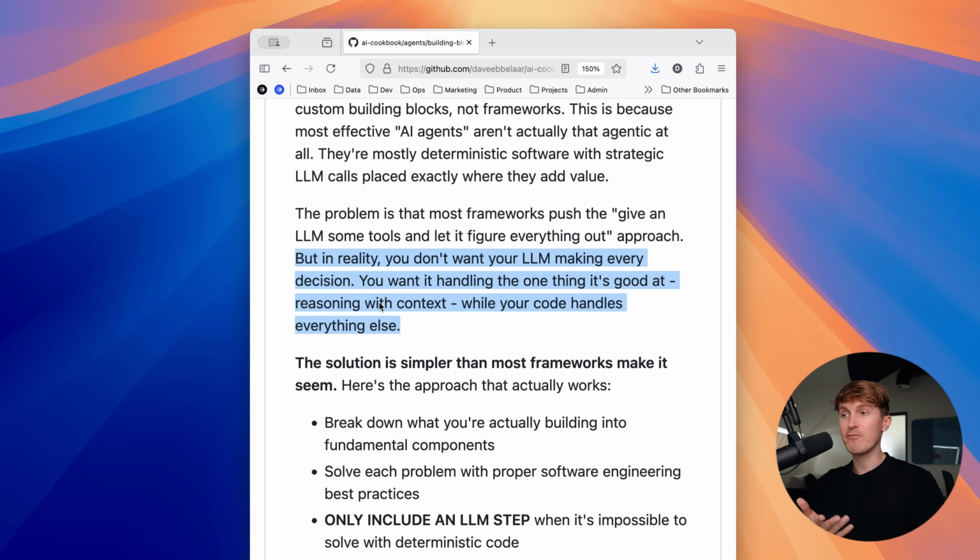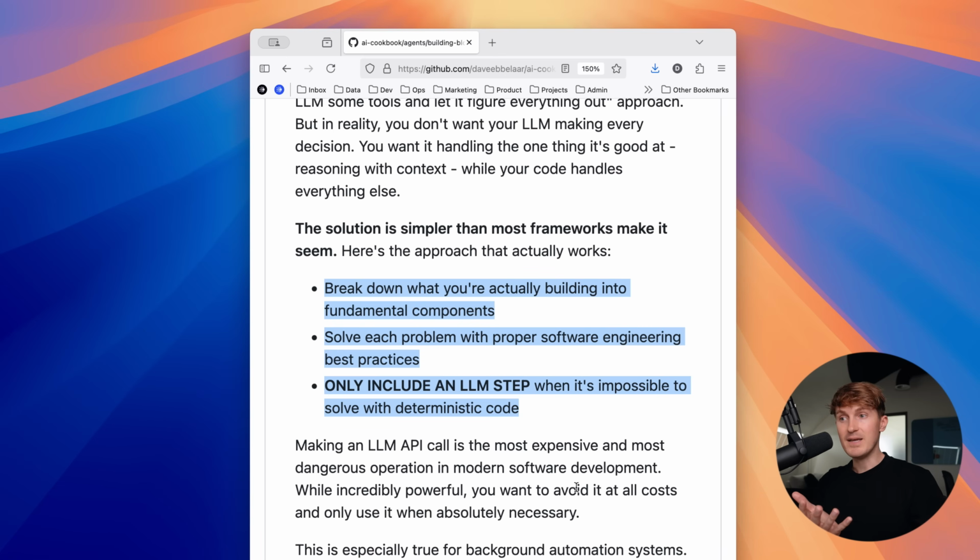So the problem with most agent frameworks and tutorials out there is that most of them push for giving your LLMs just a bunch of tools and let it figure out how to solve the problem. But in reality, you don't want your LLM making every decision. You want it handling the one thing that it's really good at, reasoning with context, while your code or application handles everything else. And the solution is actually quite straightforward. It's just software engineering. So instead of making an LLM API call with 15 tools, you want to tactfully break down what you're actually building into fundamental components, solve each problem with proper software engineering best practices, and only include an LLM step when it's impossible to solve it with deterministic code.